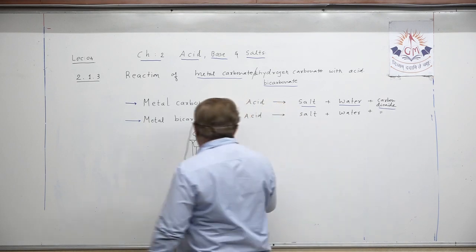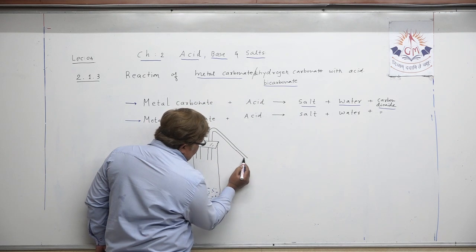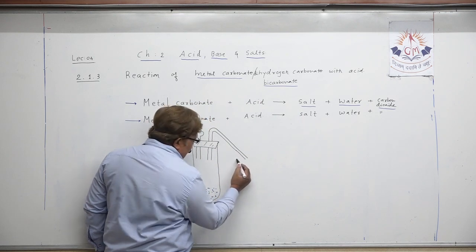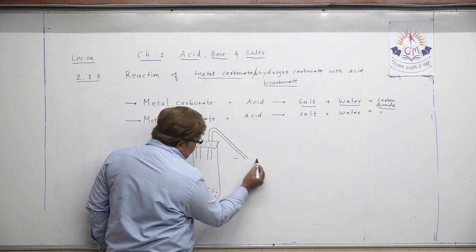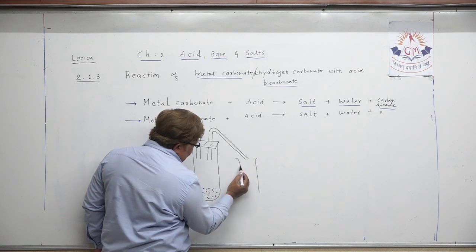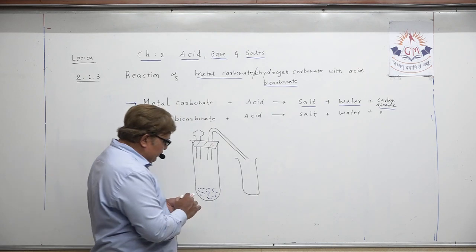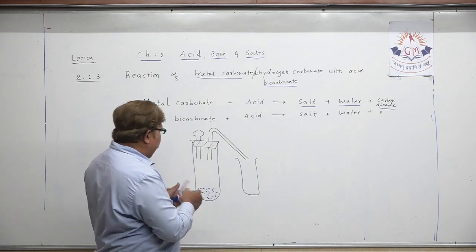how can we come to know that it is actually carbon dioxide gas? For that purpose, let us take another tube and fill it. To detect the presence of carbon dioxide, I am taking another mixture. When we label it, you will understand.